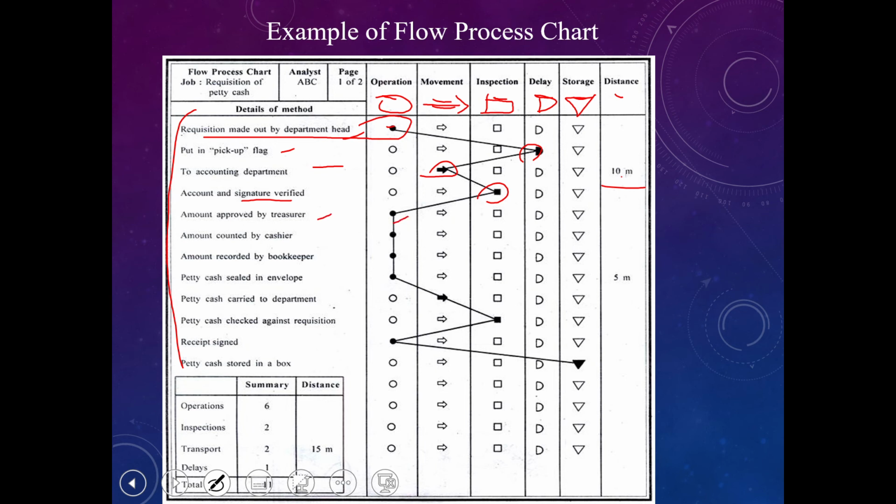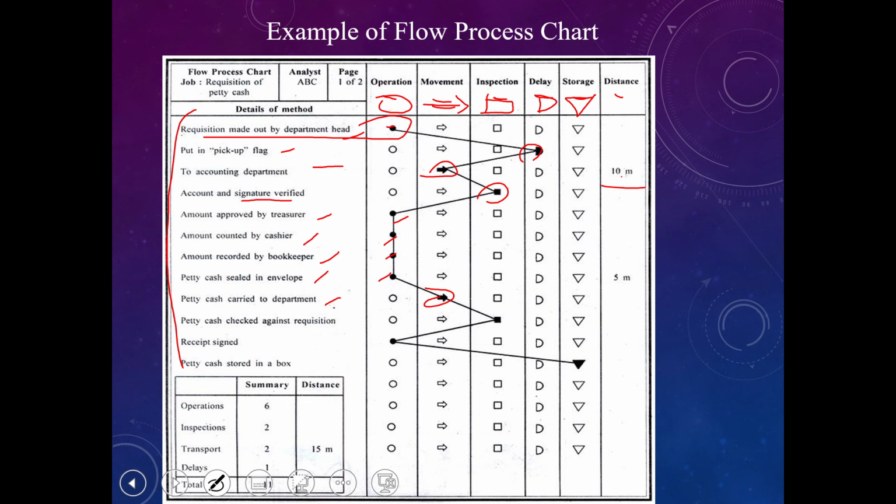There is a process inside accounting to see the amount approved, to count the cash, also operation, to record in the bookkeeper, also operation, and to seal the money in an envelope before sending it out to the department. That is operation. Then the petty cash is carried to the department, so someone will carry it, and this is considered a movement process.